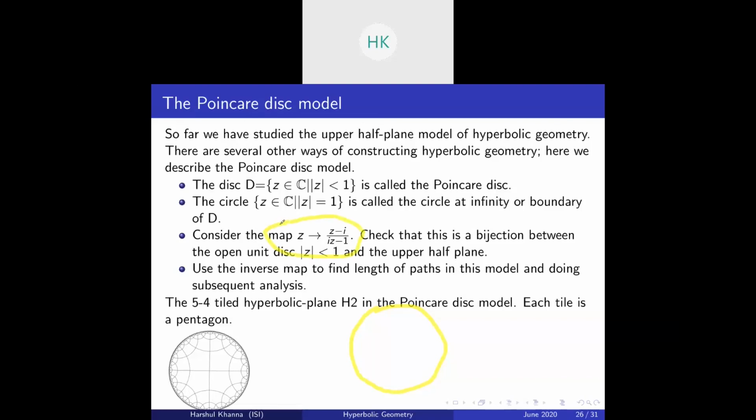It is a good exercise to check that this is a bijection between the open disk, mod z less than 1, and the upper half plane, imaginary part of z greater than 0. To check a bijection, you have to show it is injective and then surjective. Also, you have to show that the modulus of this number is less than 1. Then use this inverse map to find lengths of paths in this model and do subsequent analysis.